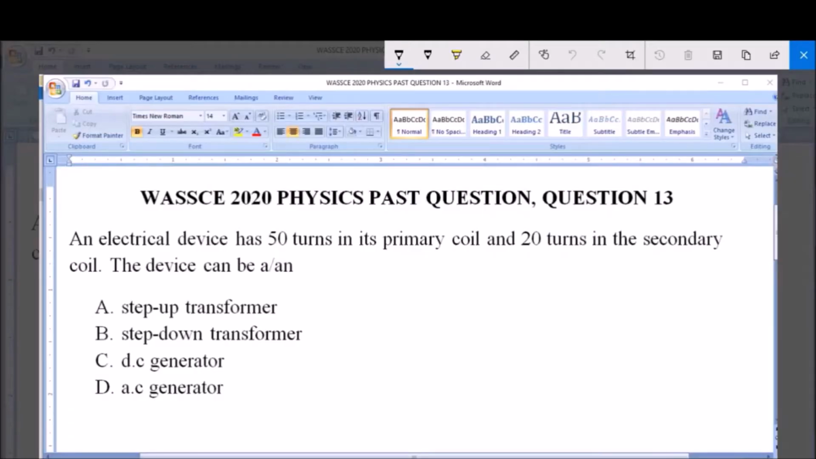Answering WASSCE 2020 Physics Past Question, question 13. An electrical device has 50 turns in its primary coil and 20 turns in the secondary coil. The device can be A, step-up transformer; B, step-down transformer; C, DC generator; and D, AC generator. Now, an electrical device with a primary coil and a secondary coil is typically a transformer.